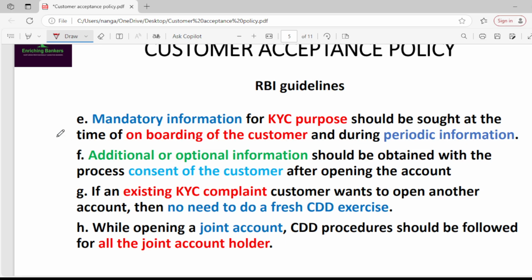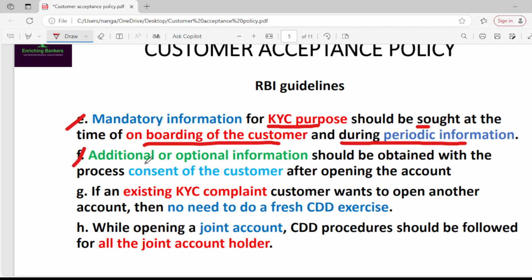Next, all mandatory information for the purpose of KYC should be asked at the time of onboarding of the customer, or at the time of opening of an account, or at the time of taking a loan, and while doing periodic updation, or while doing re-KYC, while doing KYC periodical compliance.